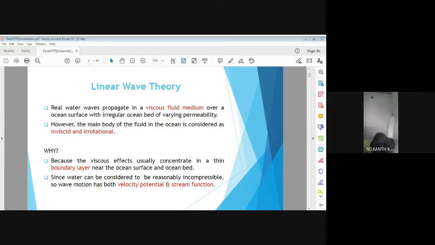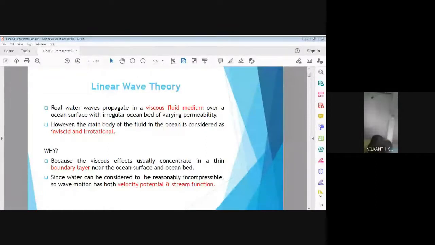So that real water waves propagate in a viscous fluid medium over ocean surface with irregular ocean bed of varying permeability.